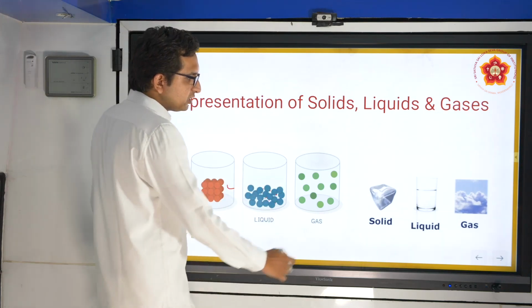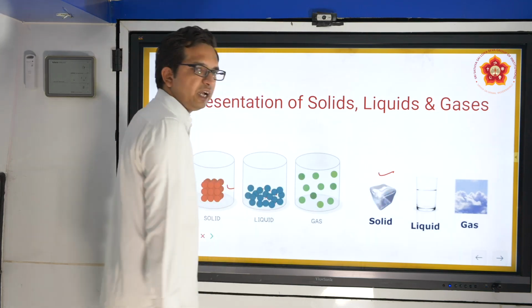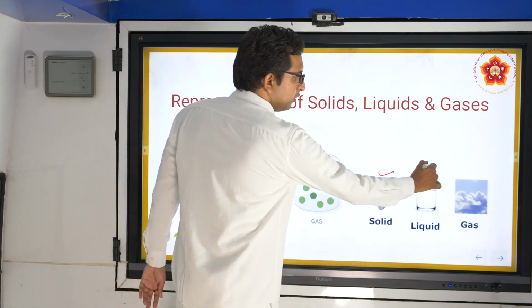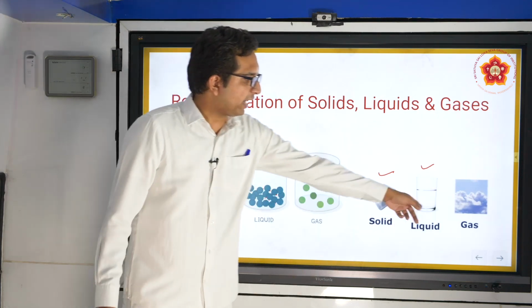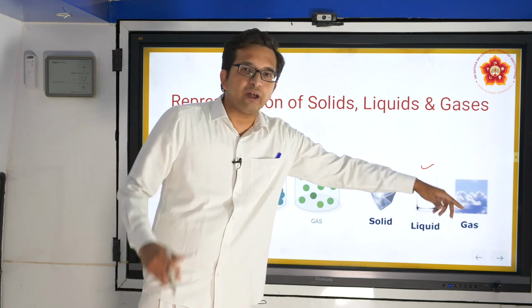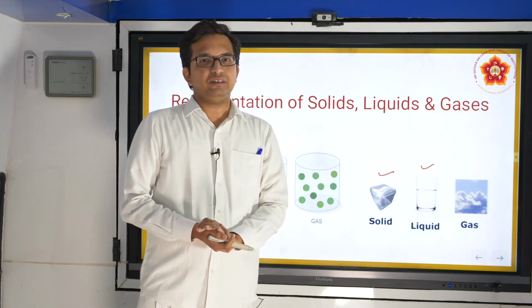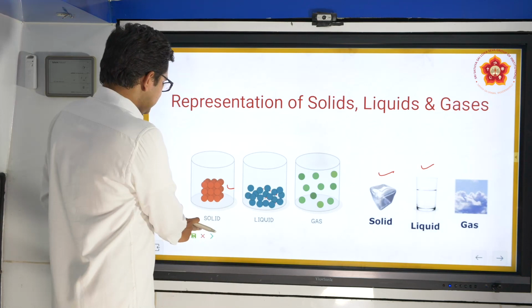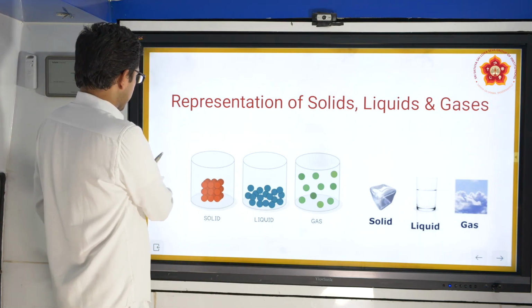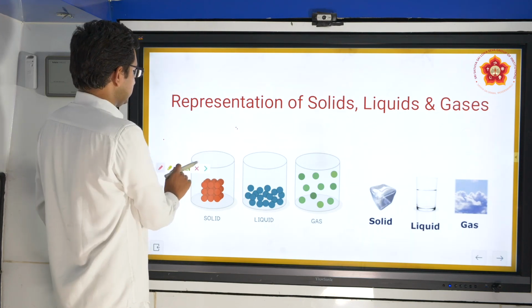Again, as a representation, we have a solid here, which you see as a strong, hard base. For liquid, an example is given of water, whereas for gas, we have the entire atmosphere. Let us now see certain questions which can be followed up in this case.